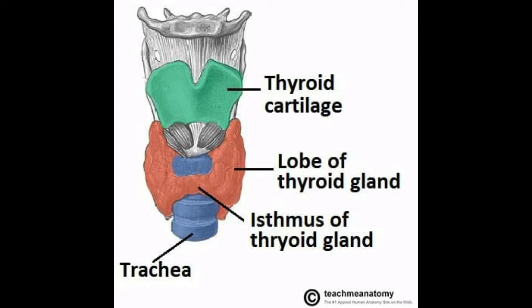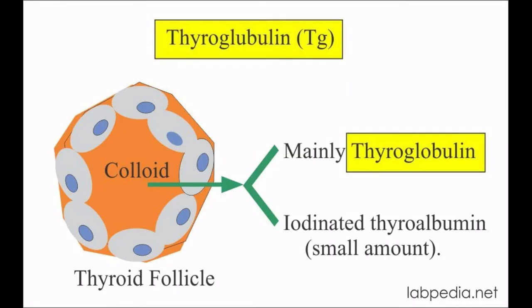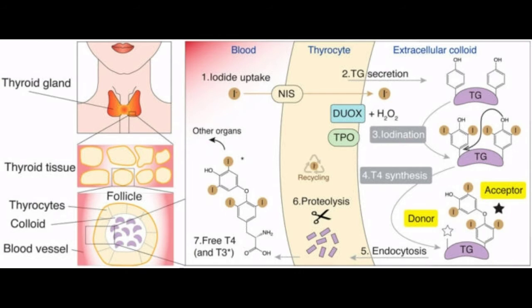This gland is composed of glandular follicles lined by cuboidal epithelium. The follicles are filled with colloidal material called thyroglobulin. An amino acid, tyrosine, and iodine are involved in the formation of thyroid hormone. The hormones secreted by the thyroid gland are triiodothyronine T3 and tetraiodothyronine or thyroxine T4.